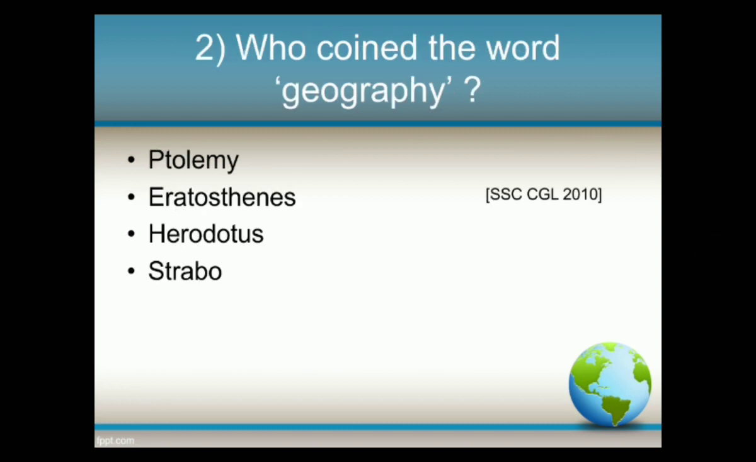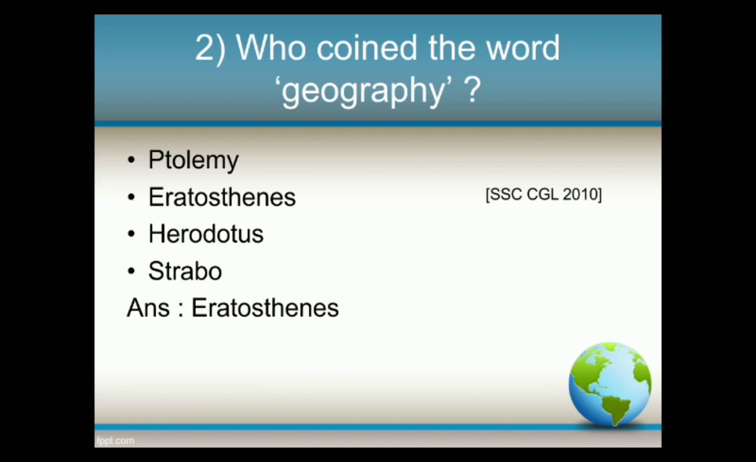Next question. Who coined the word geography? Options: Ptolemy, Eratosthenes, Herodotus, Strabo. And the answer is Eratosthenes. Eratosthenes was a Greek scientific writer and astronomer who gave the first measurement of the size of the earth.